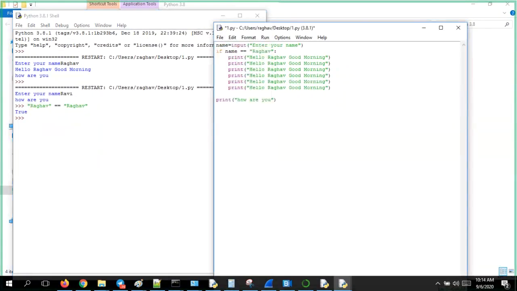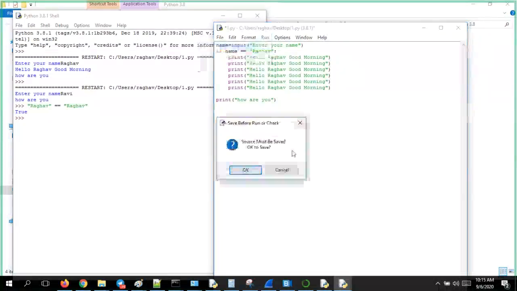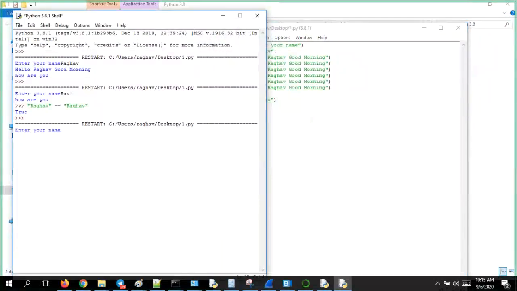Internally it will return true when I run this program and give Raghav, then it will execute.